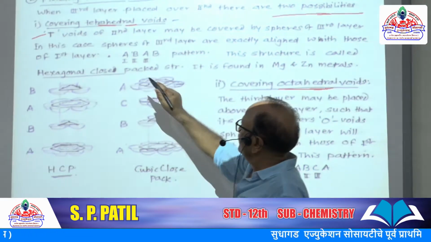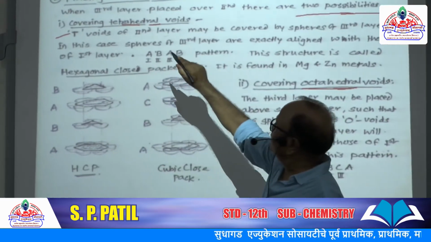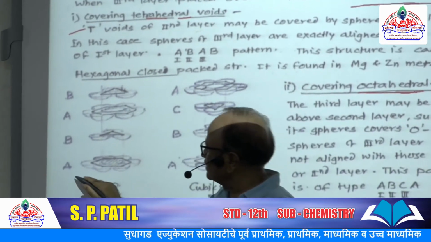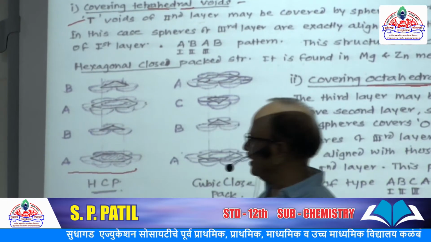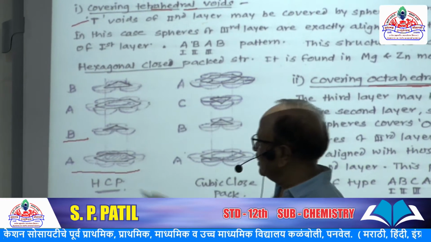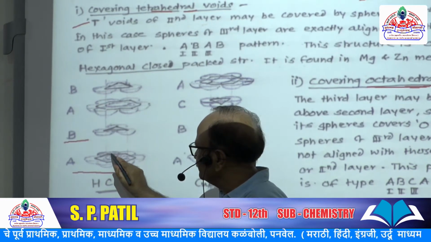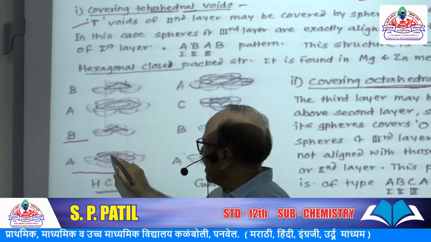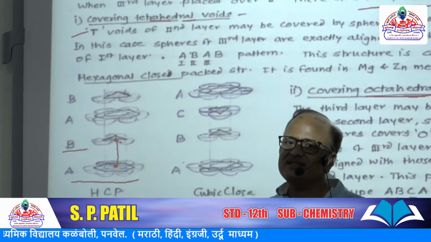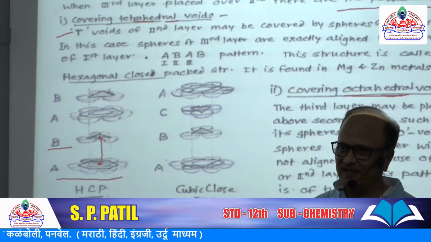Now here in this third layer packing, look at the structure. First layer A type, second layer B type. Now here this is the sphere, and over here is the void of the second layer.